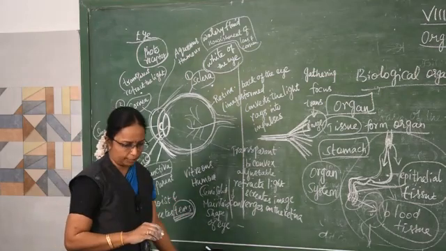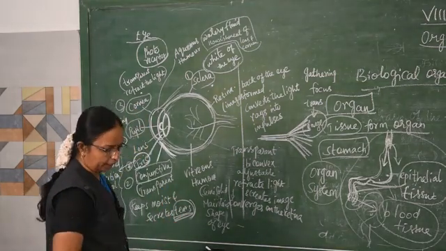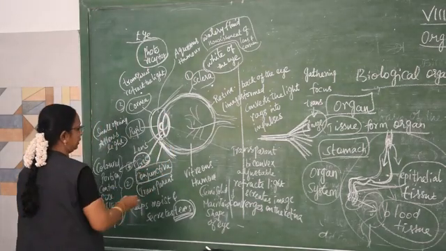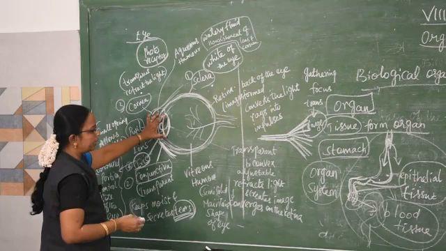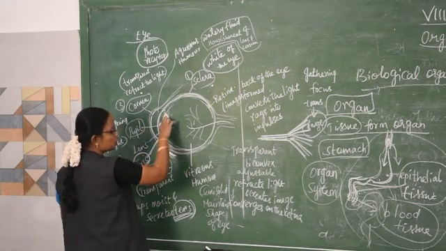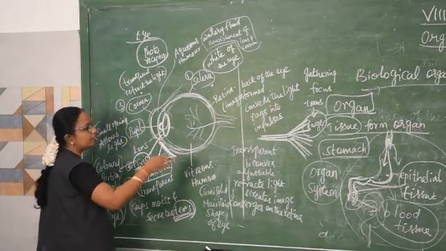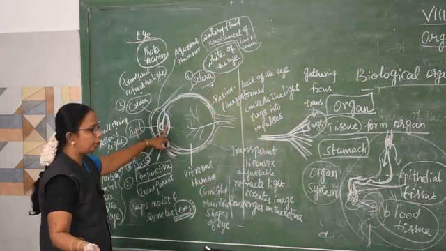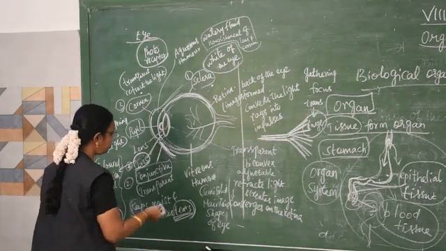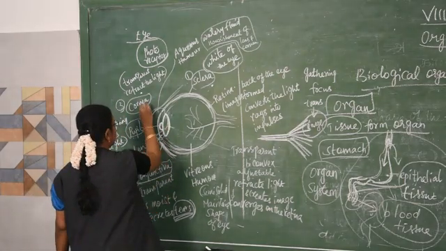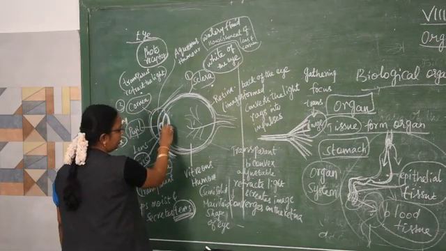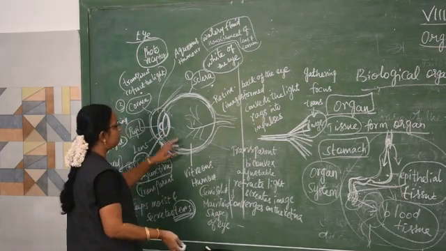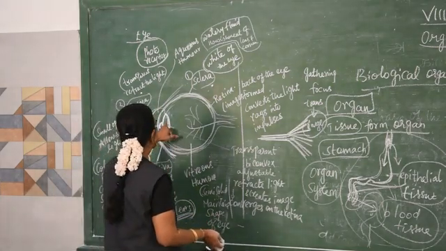So this is about the external structure. When we talk about the internal structure, the lens is here. What does the lens do? It is transparent and biconvex. It is the adjustable portion of the eye. It will refract the light rays, and the image will be created only with the help of the eye lens. Along with the cornea, this lens works together and converts the light rays into images. Images will be formed with the help of this lens.